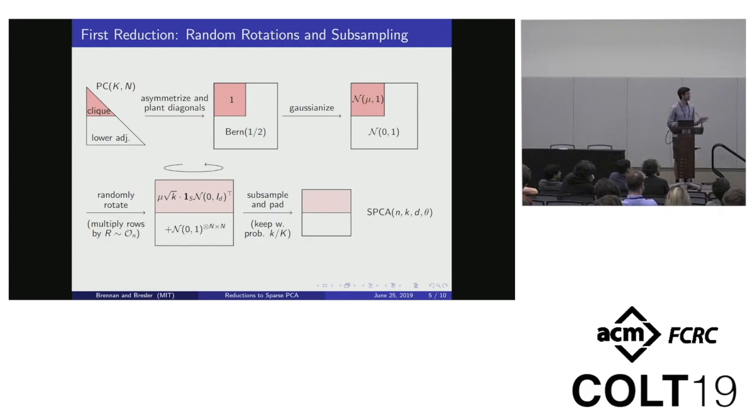This is a brief overview of how the reduction works. We begin with planted clique, and then we apply an average case gadget that asymmetrizes the adjacency matrix and plants diagonal terms. We then have another gadget to Gaussianize this data matrix. The key step is to sample a rotation matrix from the Haar measure on the orthogonal group and rotate each of the rows of the data matrix by this rotation matrix. This spreads the signal out and actually exactly maps the distribution of this Gaussianized planted clique to the spiked covariance model. Then we just have some post-processing steps with subsampling and padding.